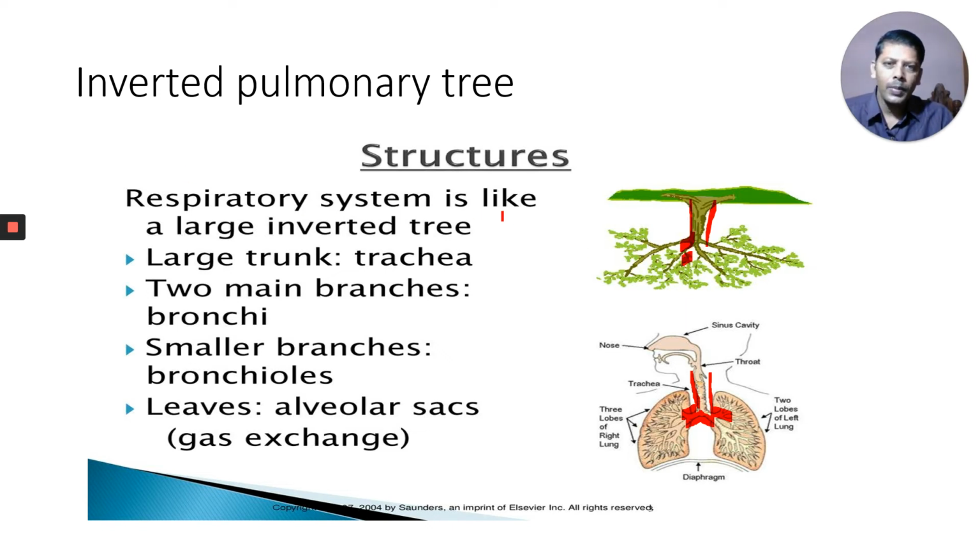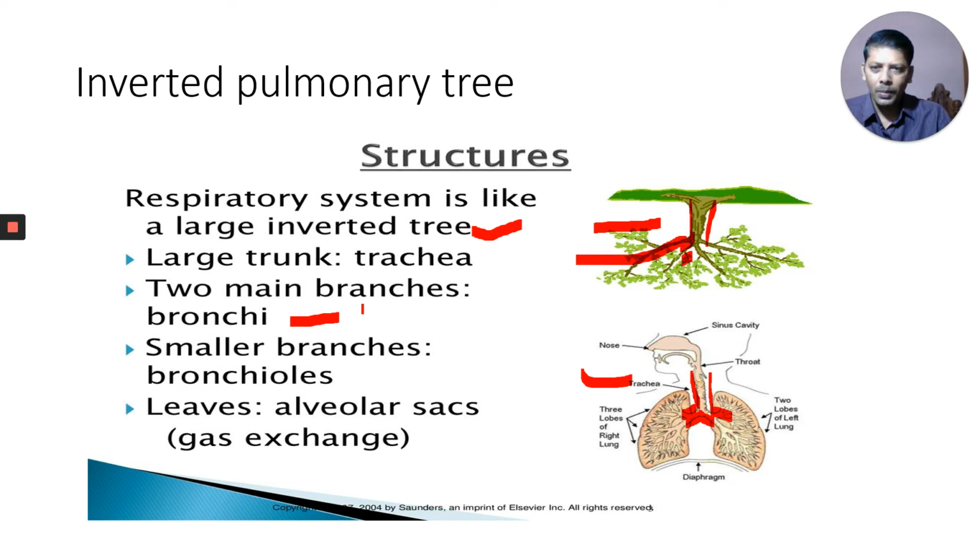Our respiratory system is like a large inverted tree. The large trunk is nothing but the trachea. The two main branches are compared to the bronchi, as we can observe here, and the smaller branches are compared to bronchioles, and leaves are compared to alveolar sacs.